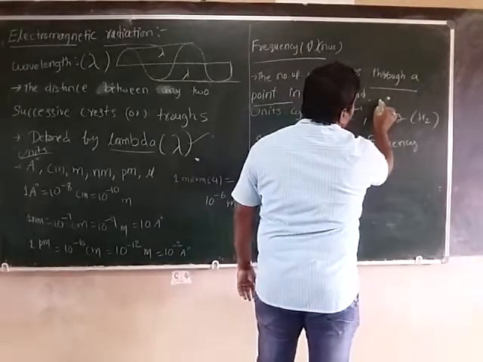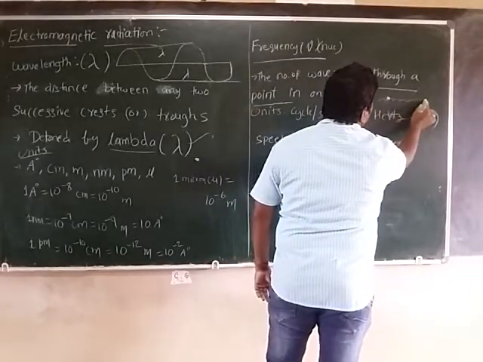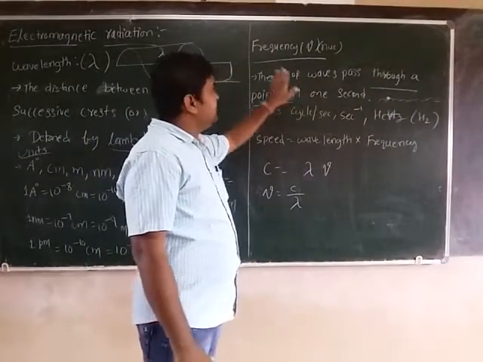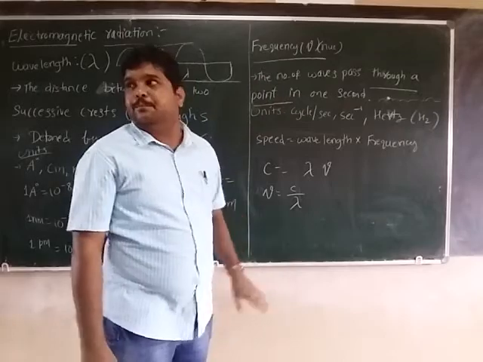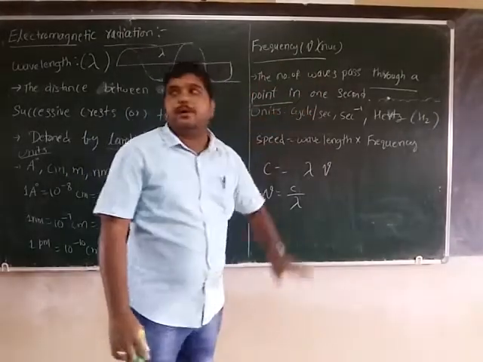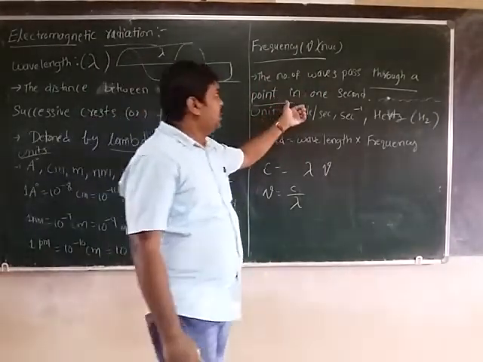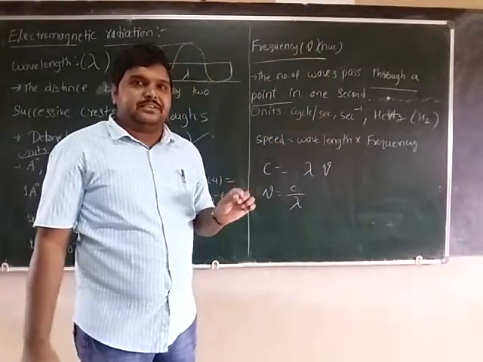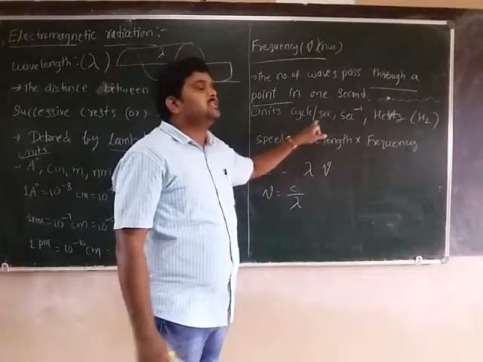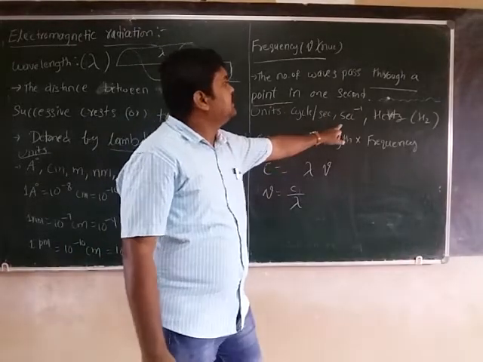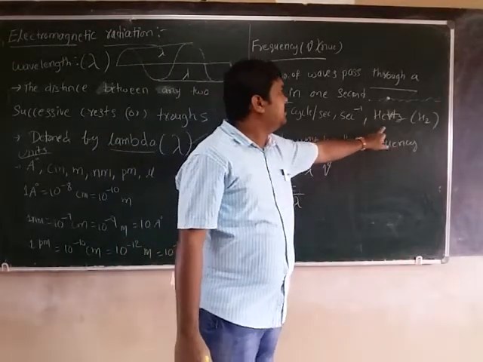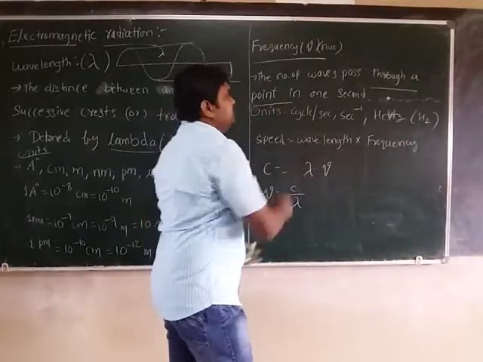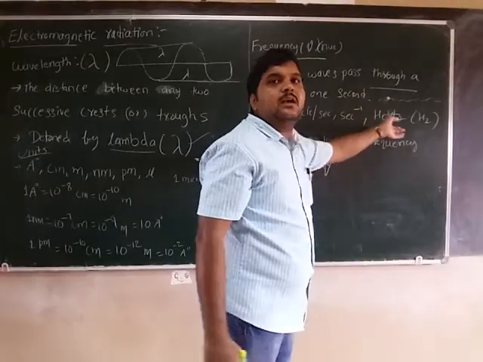The number of waves passed through a point in 1 second is called frequency. Units are cycles per second, second inverse, or hertz.